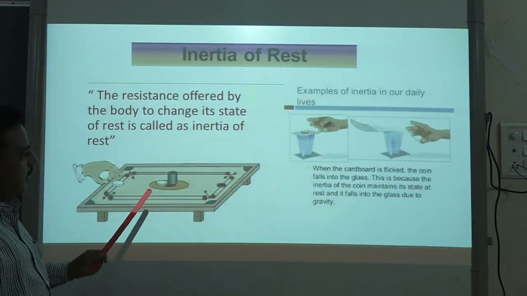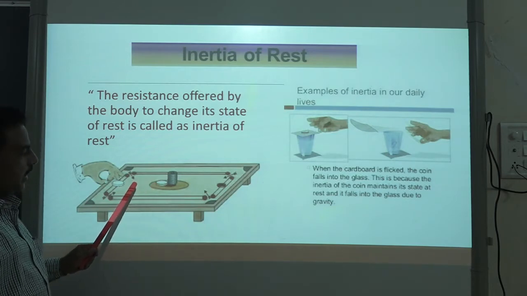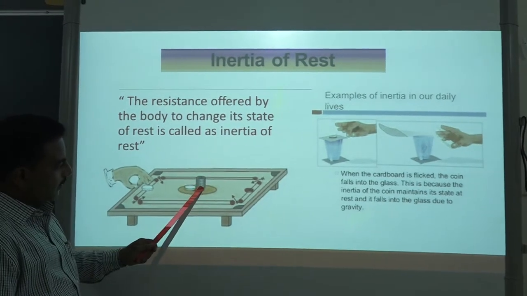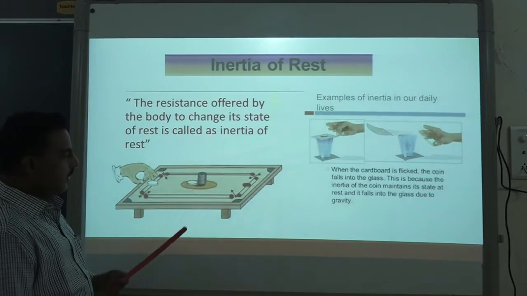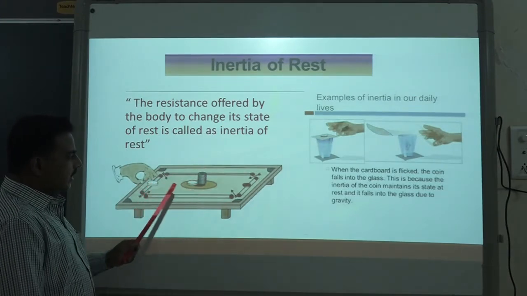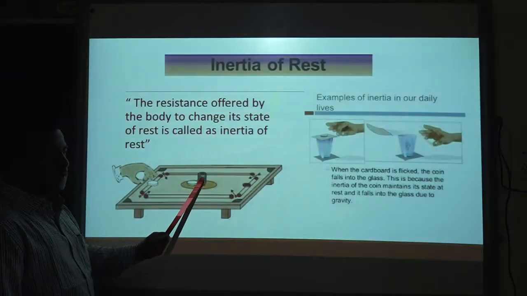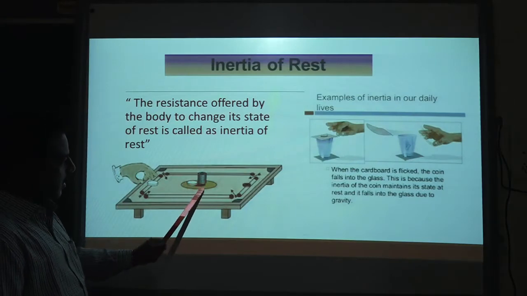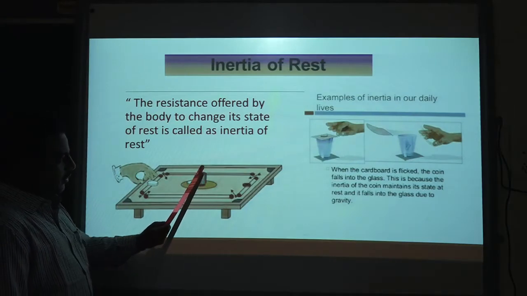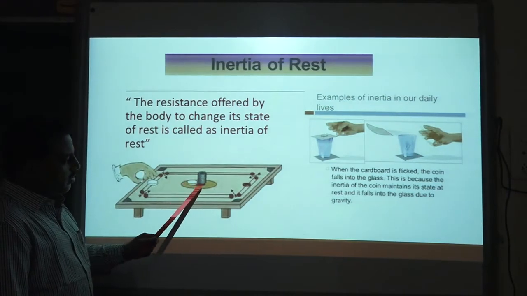We can also consider this example: suppose you are playing carrom and there is a stack of carrom coins. What happens when you hit the striker on this stack?